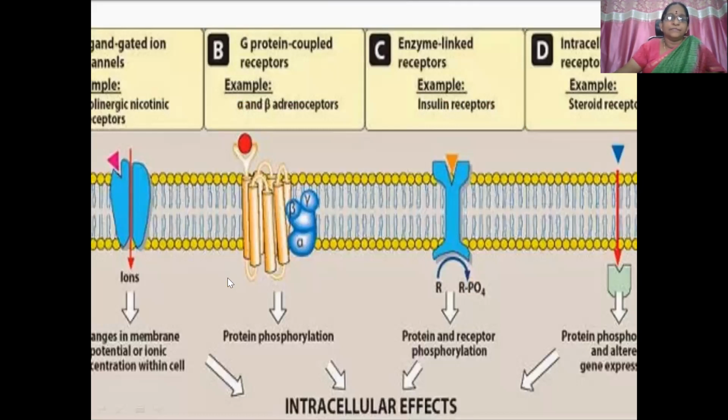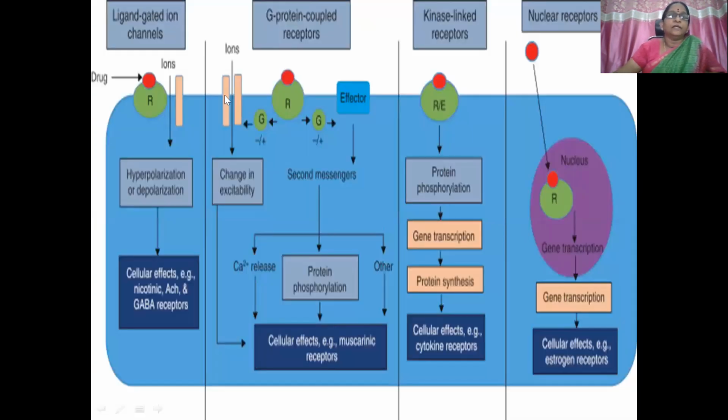Same thing here. So I don't need to explain again. The same thing here. So how it is present in the cell membrane, that is what is depicted here. Okay. Then here, hyperpolarization or depolarization, cellular effects, change in excitability with the involvement of second messengers, protein phosphorylation and cellular effects. Protein phosphorylation, gene transcription, protein synthesis, we have seen that, gene transcription and cellular effects.